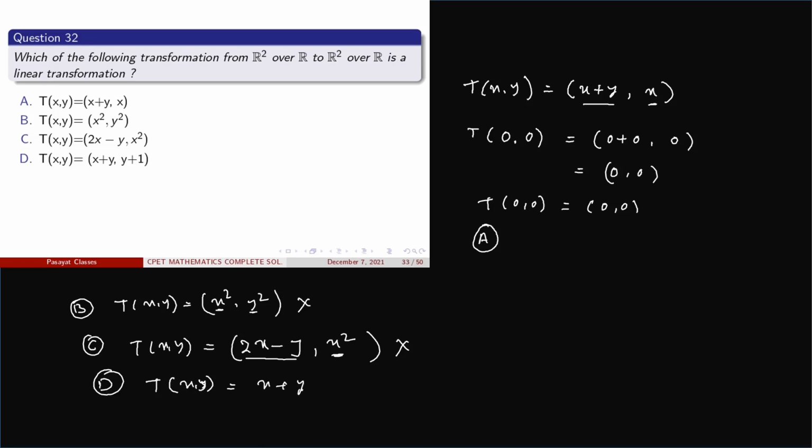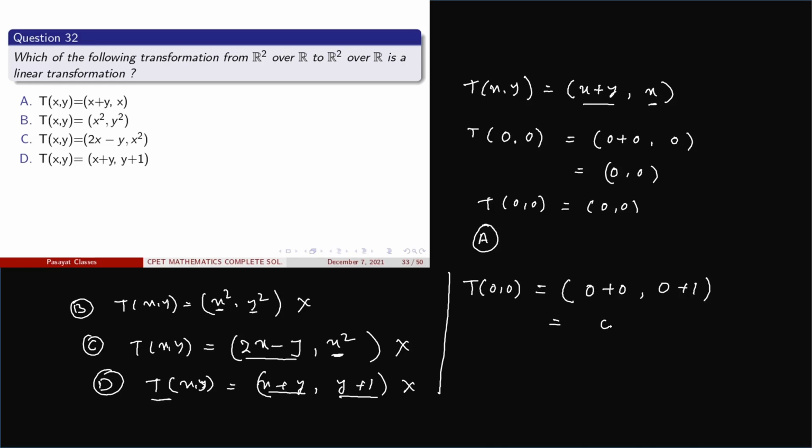And similarly for option D, here T of x comma y is equal to x plus y comma y plus 1. Observe that this one is linear and this one is also linear, but this is not a linear transformation, because if we put T of 0 comma 0 in option D, we get 0 plus 0 comma 0 plus 1, and this gives 0 comma 1.